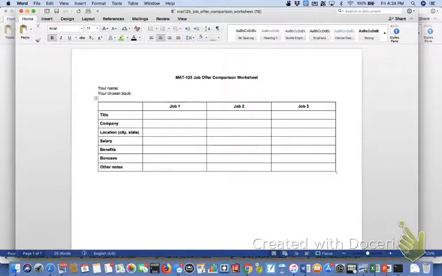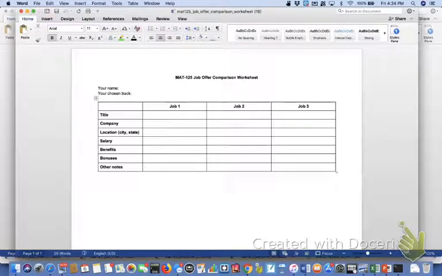That's all you're doing. I will say that probably the spot where people have a tendency to lose the most points is the benefits and bonuses category. A lot of people either just don't notice that there are multiple pages to those letters and think it doesn't have any benefits information, or they just say it offers dental. Some of the letters don't give you a lot of details. Some give you more than others, just like real life, right? Sometimes they tell you more up front. But whatever information is in that letter, that is what I need to be in that job offer comparison sheet.